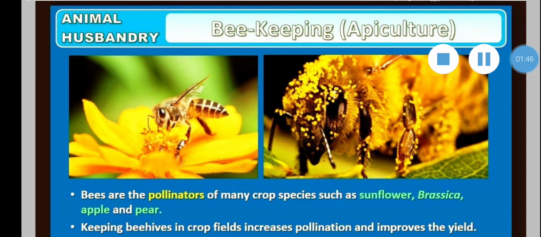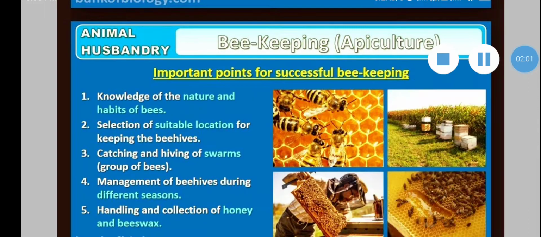Bees are the pollinators of many crop species such as sunflower, brassica, apple, and pear. Keeping beehives in crop fields increases pollination and improves the yield. By keeping these important points in mind, we can successfully manage artificial beehives.